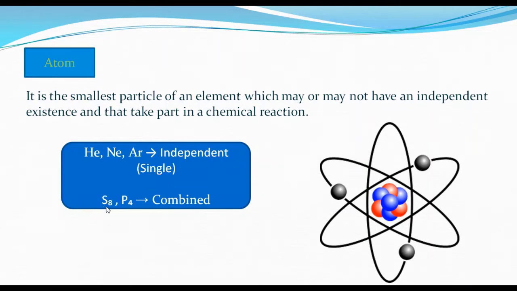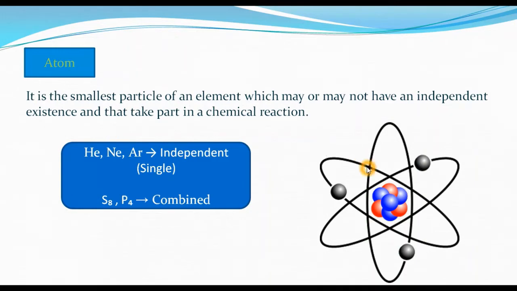But if we look at other atoms like sulfur, it's not independent. When eight atoms of sulfur combine, they form an element of sulfur. So sulfur cannot exist as a single atom. The same happens for phosphorus. When four atoms of phosphorus combine, they form an element. That means phosphorus does not exist in an independent state, it exists in a combined state. So atoms may or may not have an independent existence. They can exist in the free state as well as in the combined state.